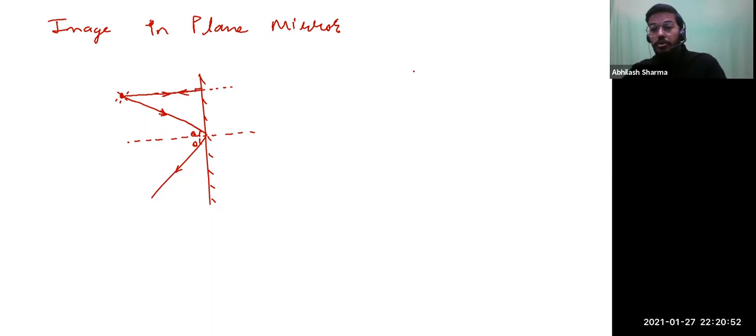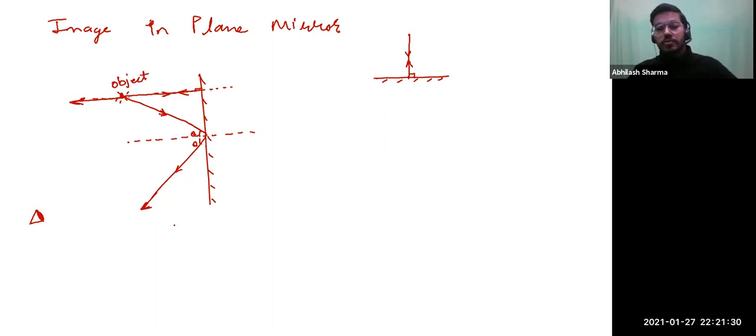So always remember an important concept. Whenever a ray falls at 90 degrees to a mirror, it always goes along the same path. It just retraces it. It doesn't go at any angle then, because the angle is 0. All right, so finally, this is how this ray goes back, and the other ray that is going back is here. Now you are standing in front of the mirror. Here is your eye. You observe these two rays. One is this, and one is this. Our actual object is this LED.